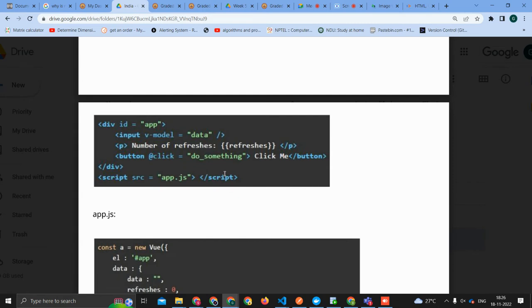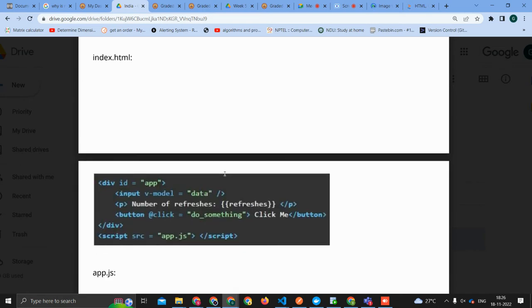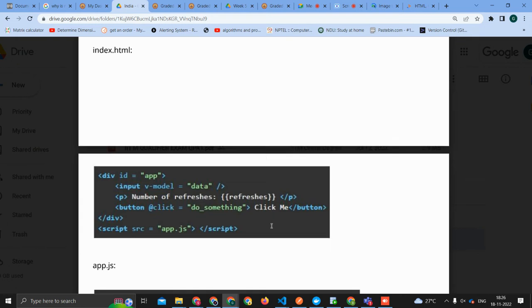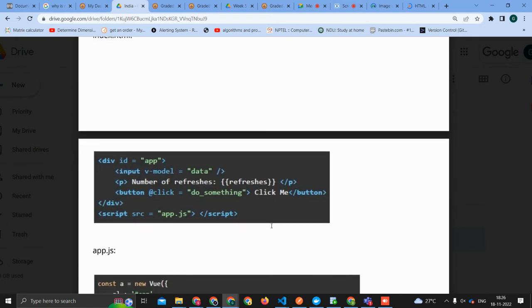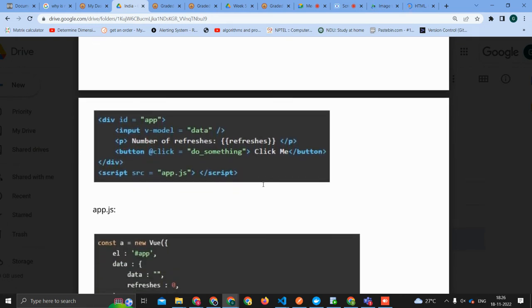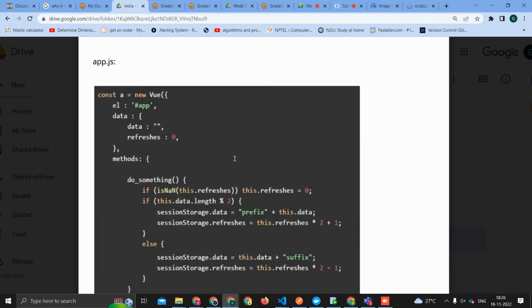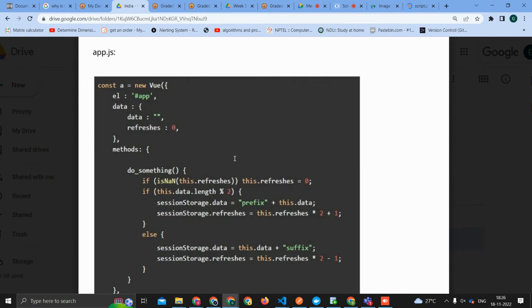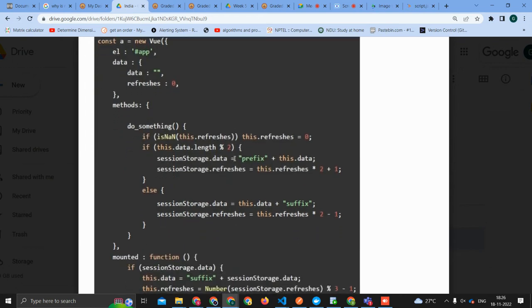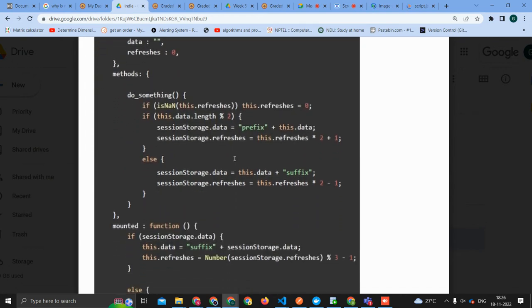Okay, so we need to consider both the HTML and JavaScript file. In our HTML file, we have a division with ID app, which is taking an input and assigning it to the variable data. Then we have a paragraph that shows the number of refreshes, which is a variable called refreshes. And then we have a button, do something. Whenever we click it, it will trigger the do something function. Okay, so in our app, a new Vue app, we are registering the app data.